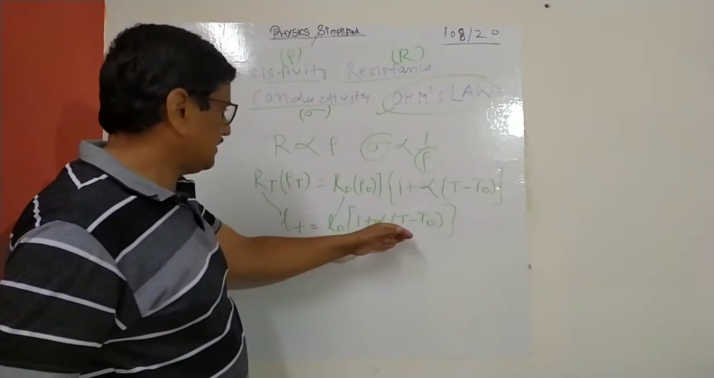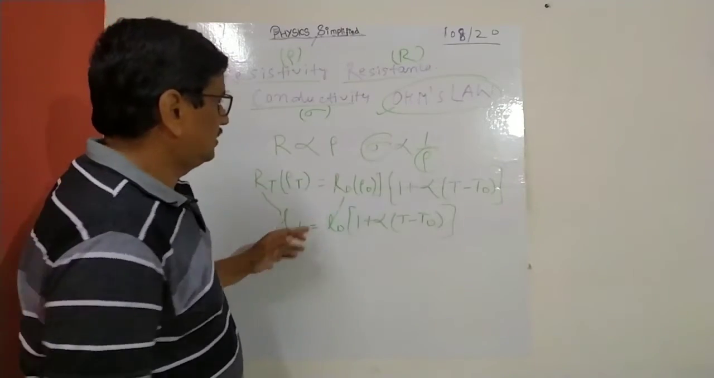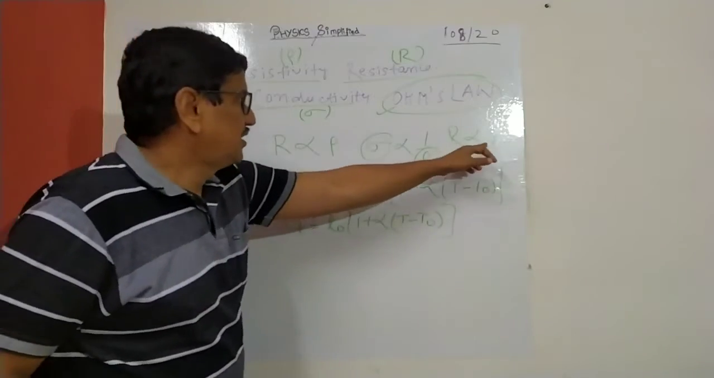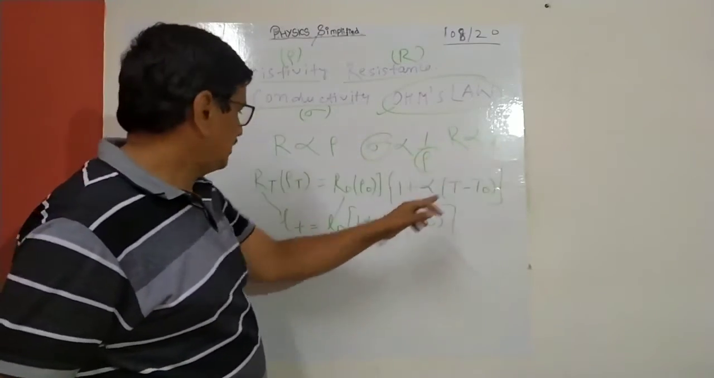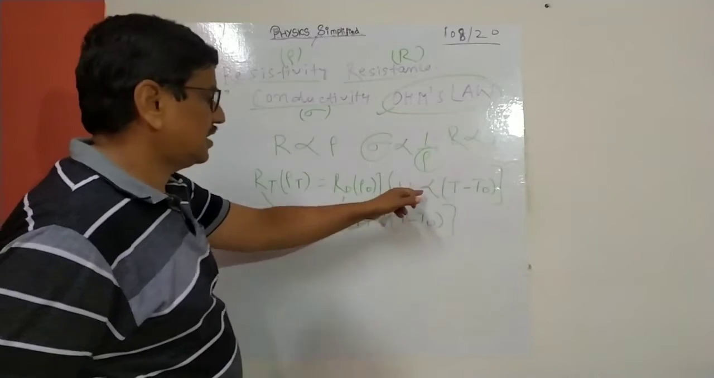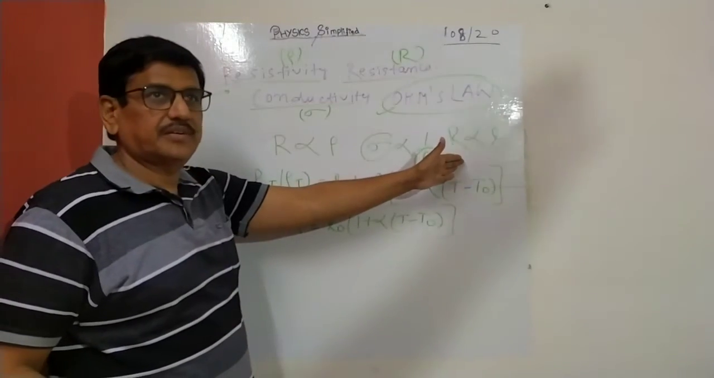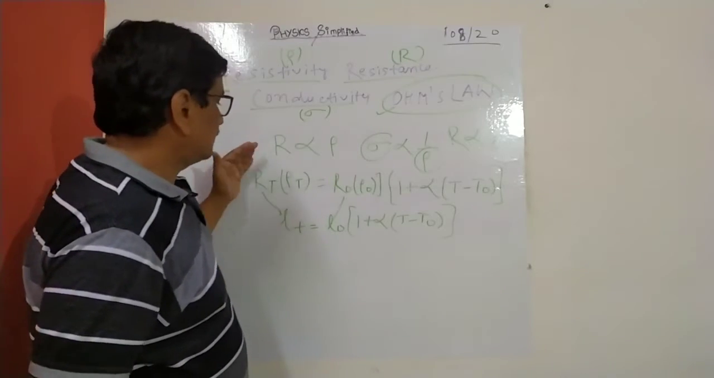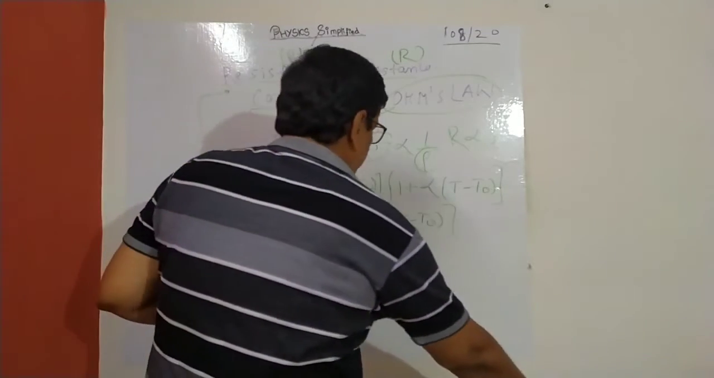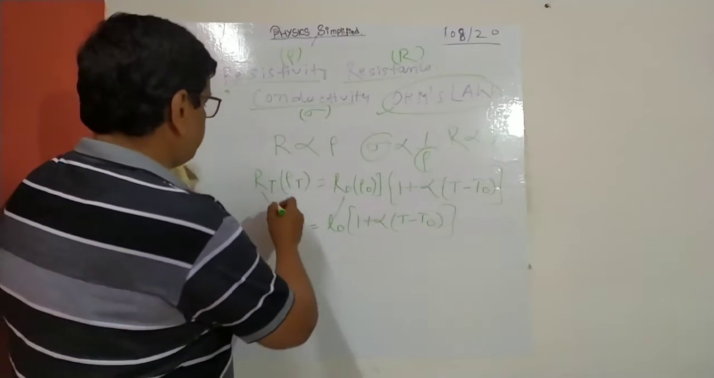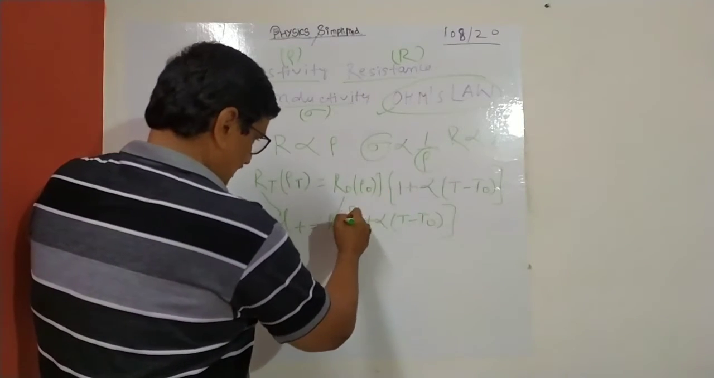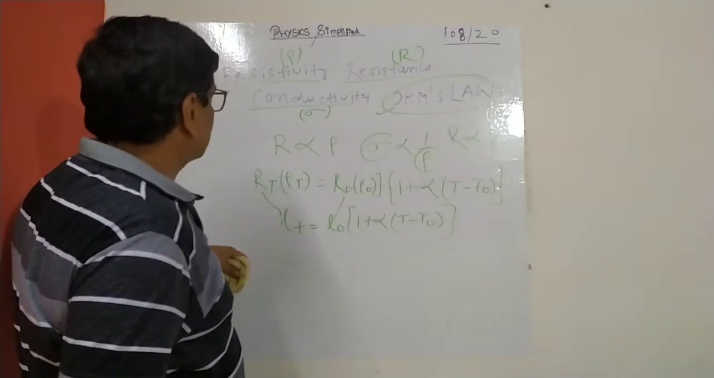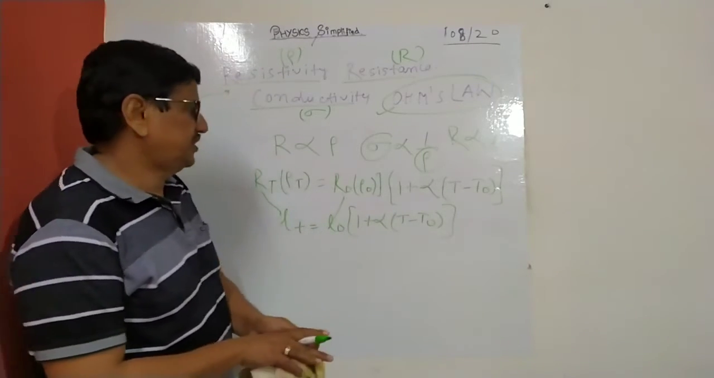You can see it that way also. R is proportional to L, so R_T is proportional to L_T, and L_T is this, so this equation holds good. This is another way of deriving it. In fact, you can see L_0 for R_0 and 1 plus alpha. That means resistivity or resistance increases with temperature.